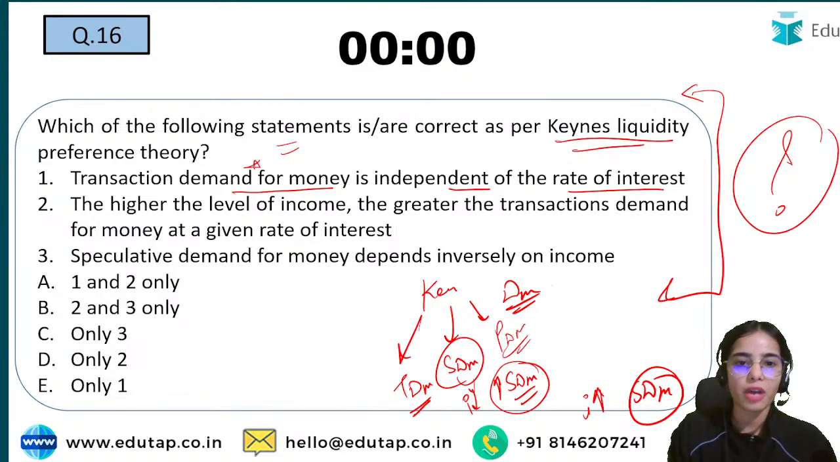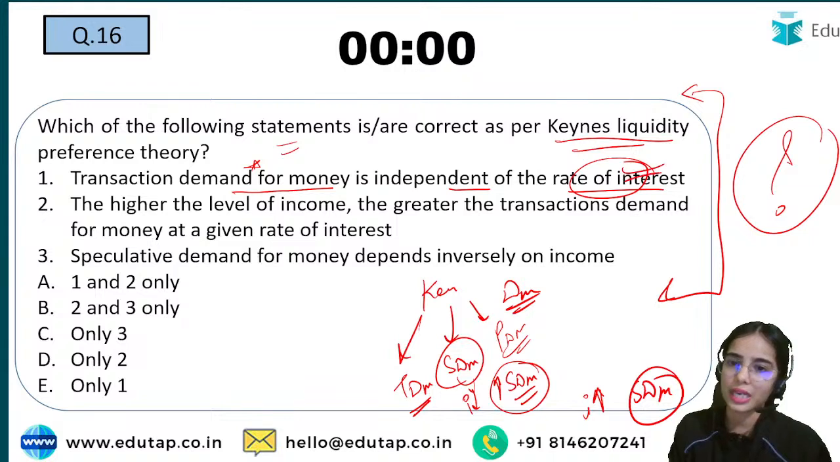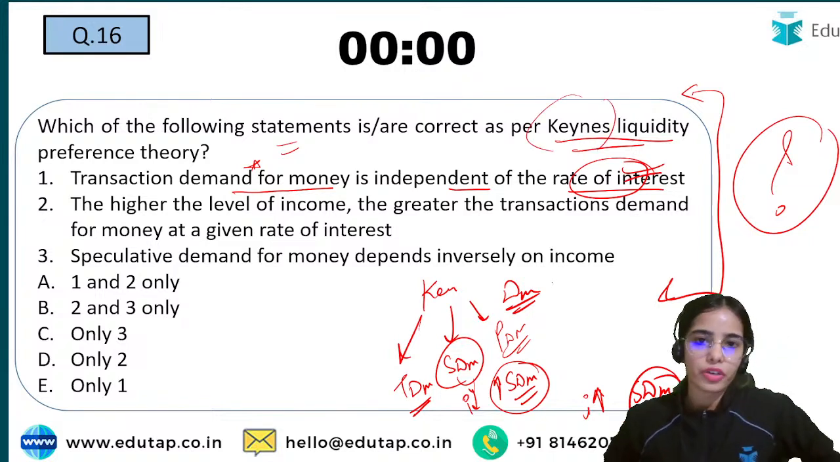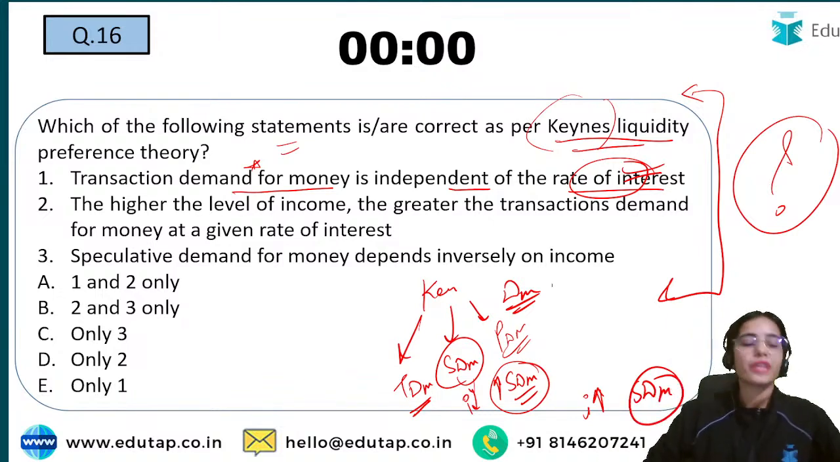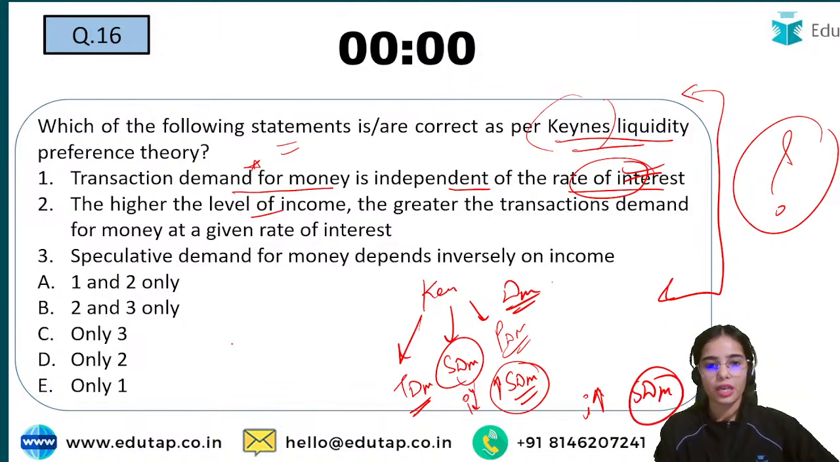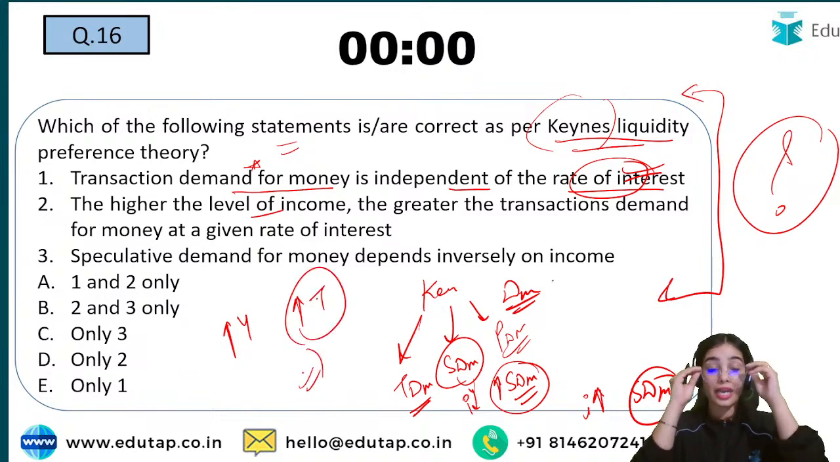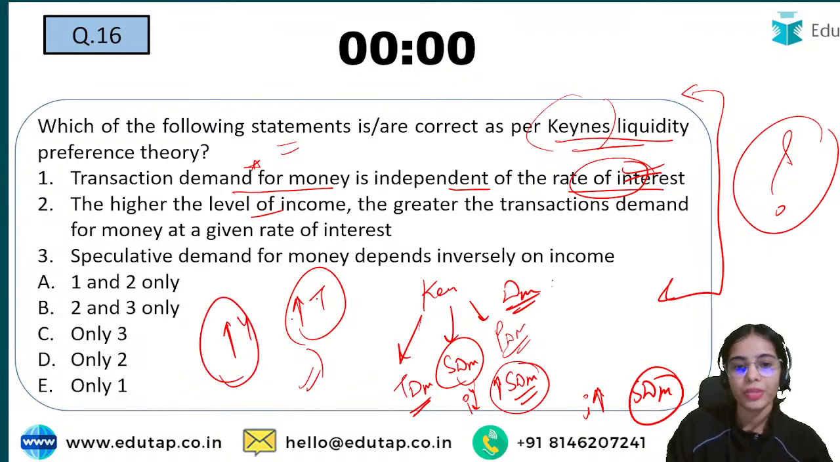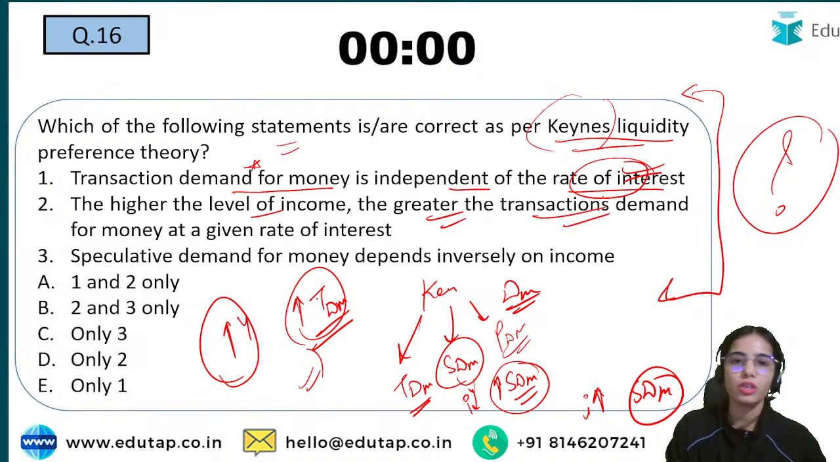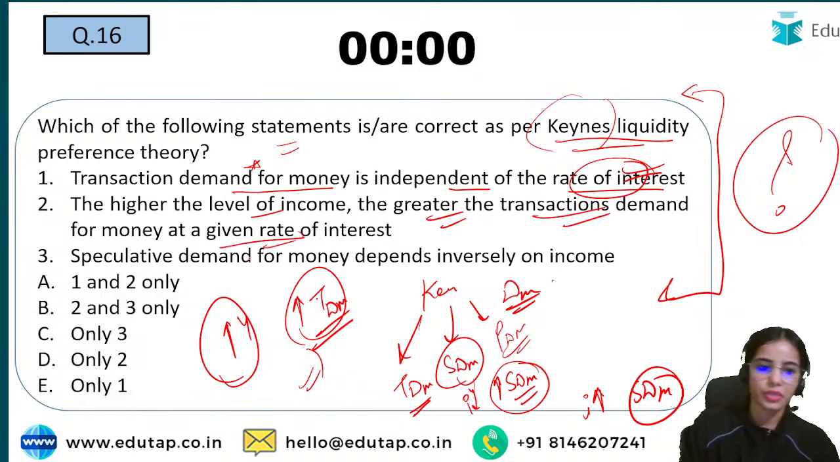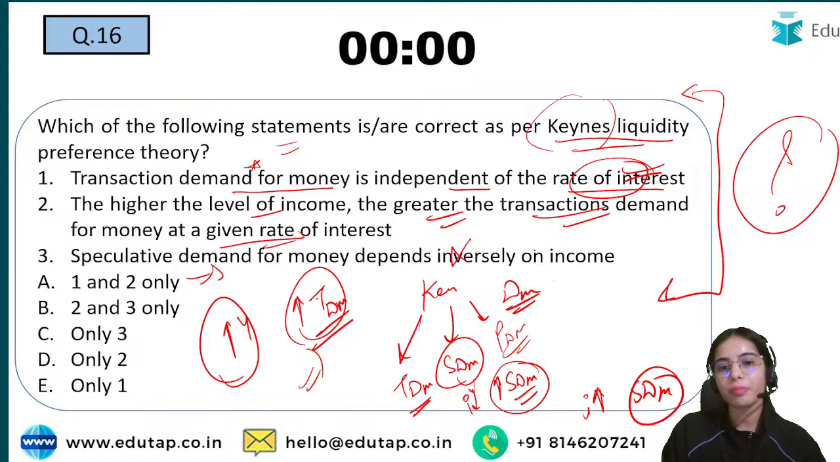So transaction demand for money is independent of the rate of interest. That is correct. As per Keynes, the transaction demand for money does not depend upon the rate of interest until the rate of interest is very, very high. The higher the level of income, the more you will want to do transactions. So that is also correct: the higher the level of income, the greater the transaction demand for money at a given rate of interest. Speculative demand for money does not depend on the level of income, it depends on the interest rate.